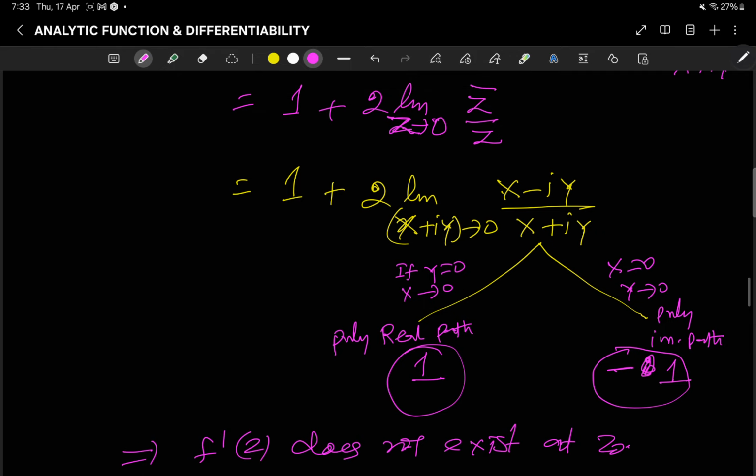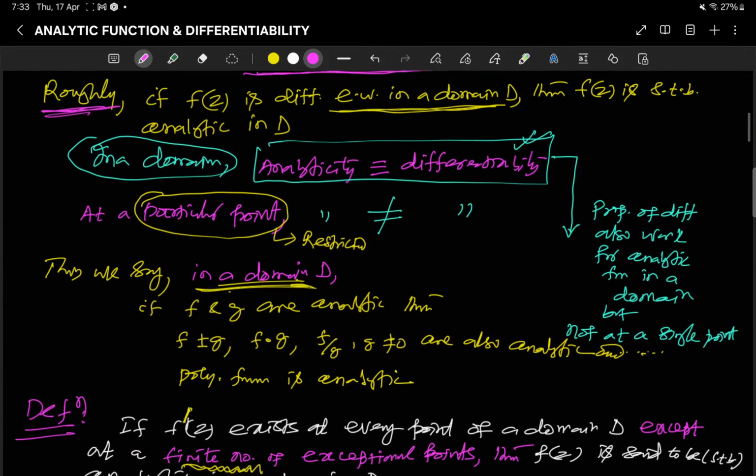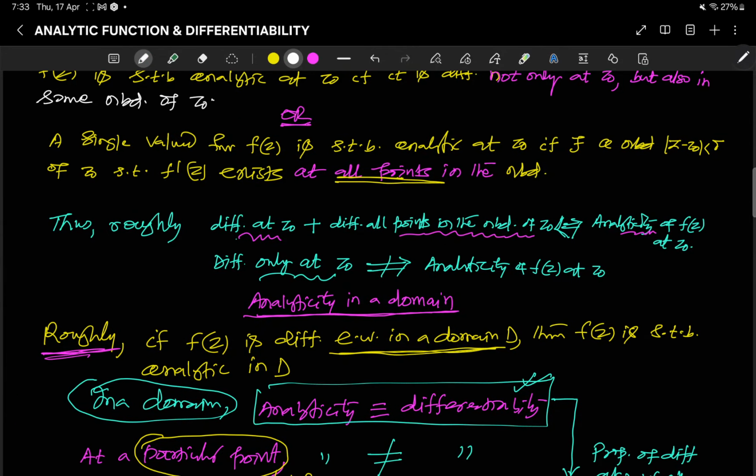Coming to this definition of analyticity, being differentiable only at z0 doesn't imply analytic. For this context you can see one example: f(z) equals mod z squared is differentiable at 0 only, but not analytic at 0.